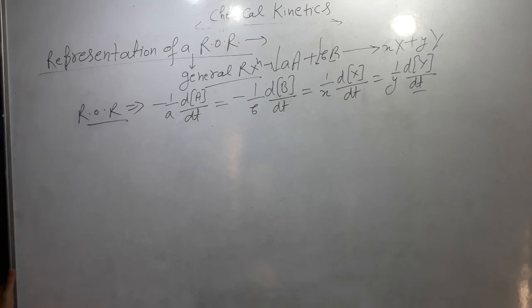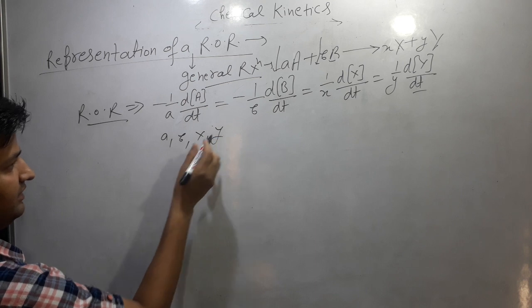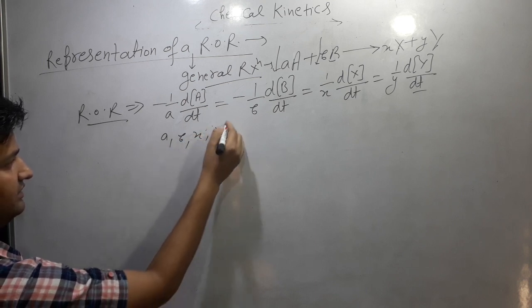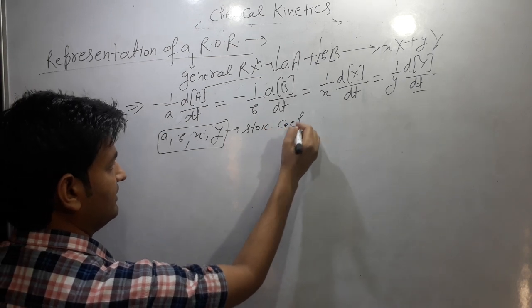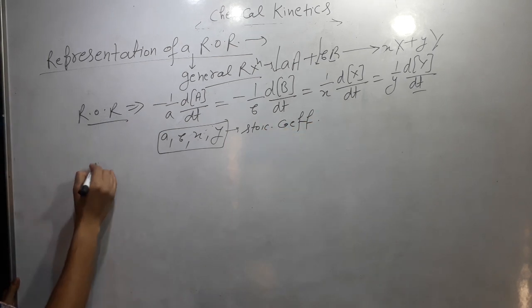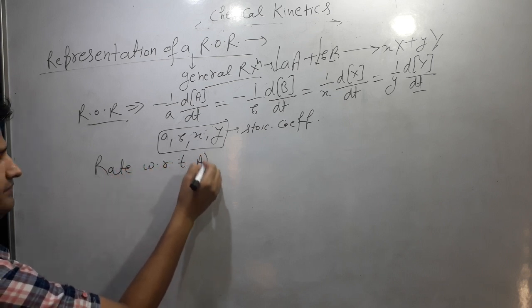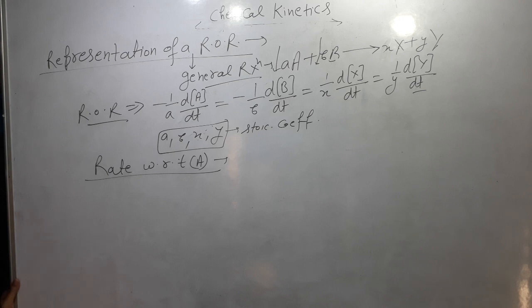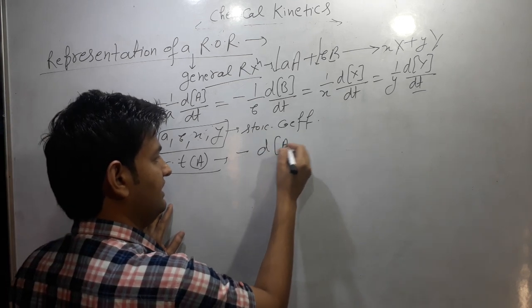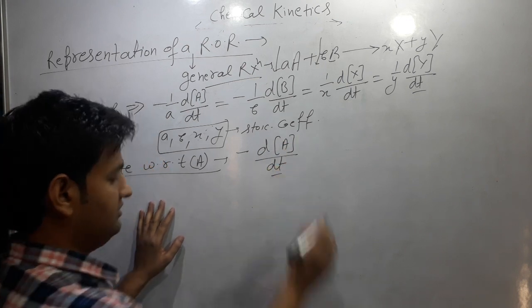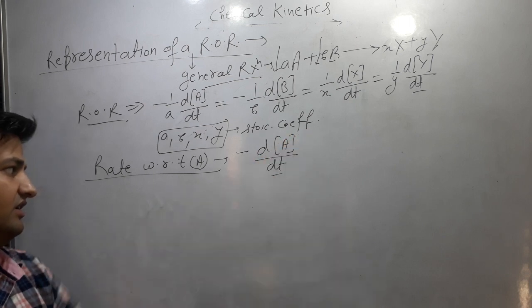Now we can calculate small a, small b, small x and small y. These are the stoichiometric coefficients of the reaction. Now we can calculate the rate with respect to A. If we want to find out the rate with respect to A, then it will come out to be minus dA by dt. Stoichiometric coefficient is not present, and there is a minus sign because the concentration of A decreases.